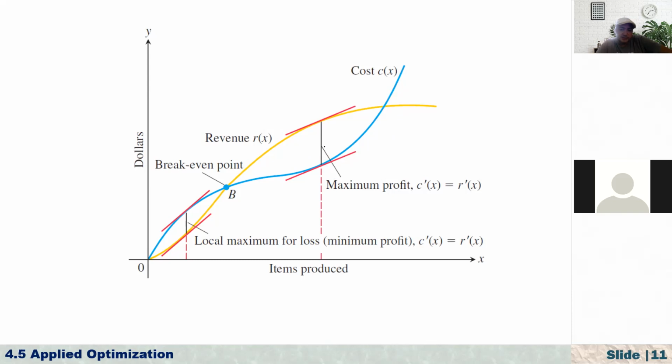What does it mean? It means that the rates are changing. And also this derivative, we know that it gives us the instantaneous rate of change of these two functions, right? And they are parallel to each other, which means that they are increasing at the same rate. At the same rate means that if you double the cost, the revenue will also be doubled, right? It means they are increasing at the same rate.